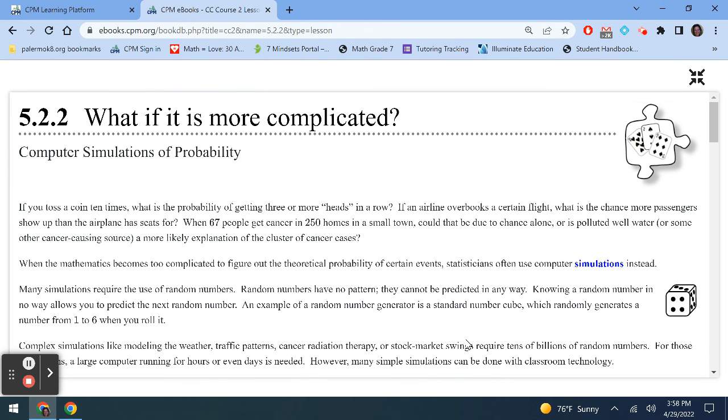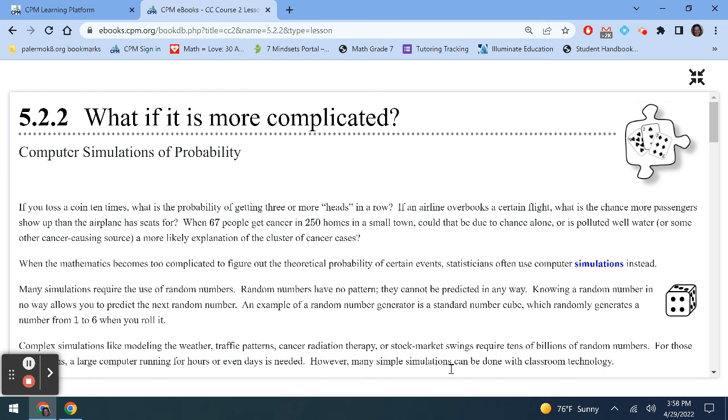Computer simulations of probability. If you toss a coin 10 times, what is the probability of getting three or more heads in a row? If an airline overbooks a certain flight, what's the chance that more passengers will show up than the airplane has seats for? When 67 people get cancer in 250 homes in a small town, could that be due to chance alone? Or is polluted well water or some other cancer-causing source a more likely explanation for the cluster of cancer cases?